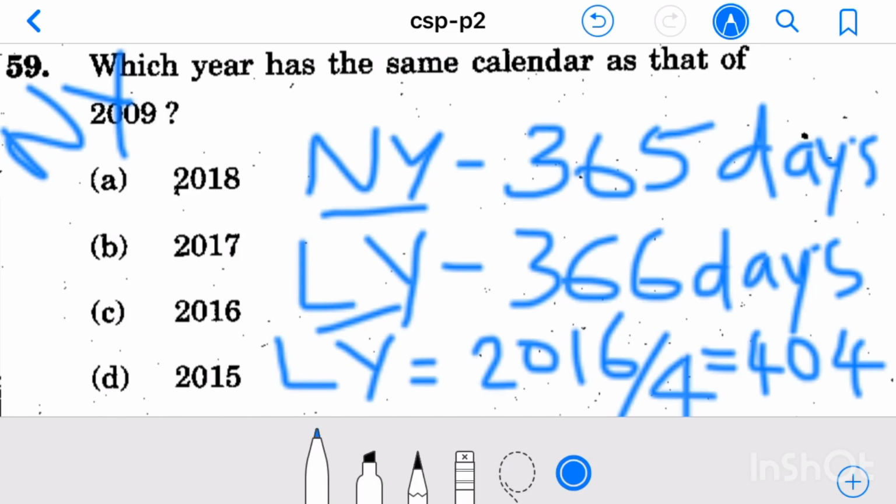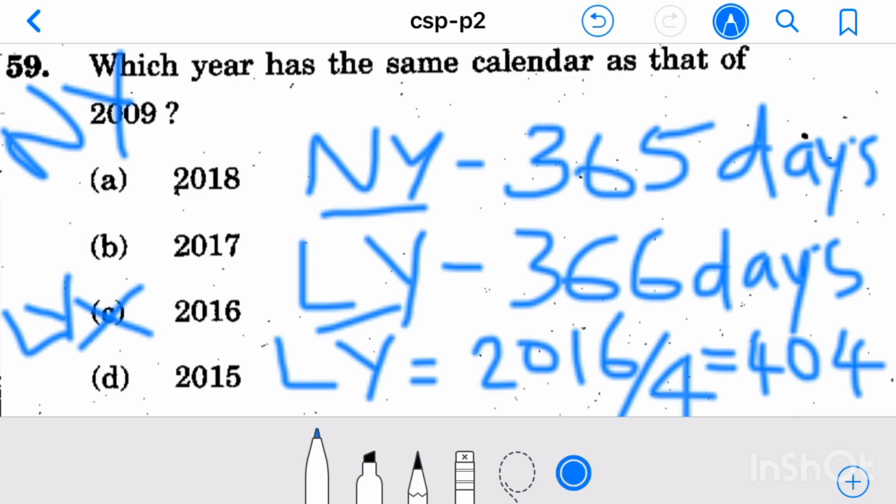A leap year has 366 days and a normal year has 365 days. Therefore, these two calendars will not be the same. So we can rule out option C as our answer because this is a leap year. Then 2018, 17, 16, these are normal years.